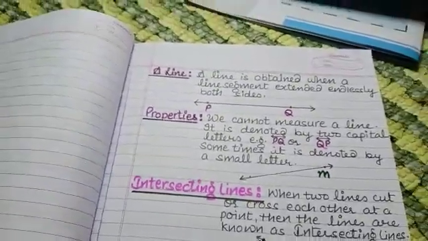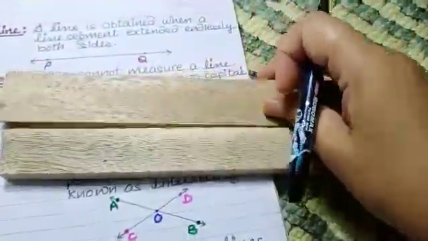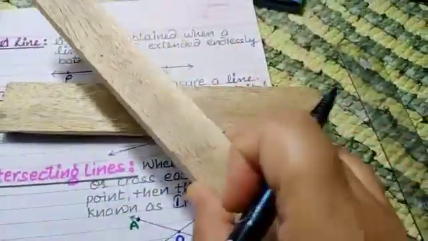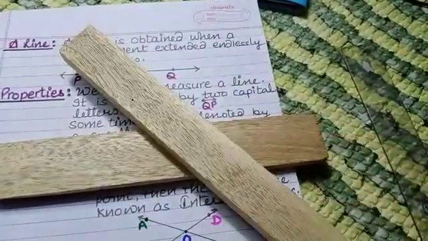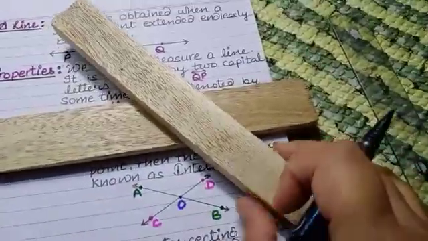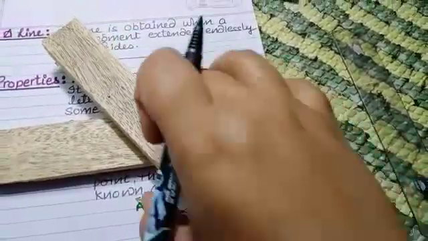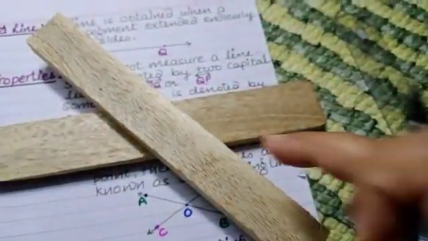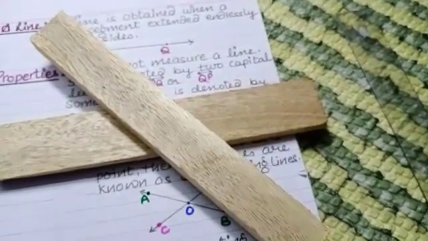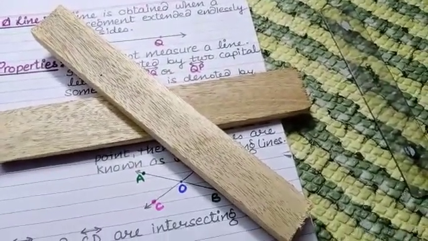Intersecting lines. Just see these two wooden strips. I cannot take two lines, so these are two line segments. Just think they are two line segments. If they cut each other, then these two line segments are known as intersecting line segments.